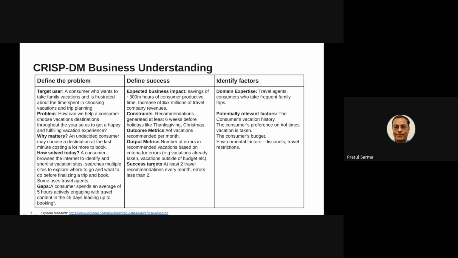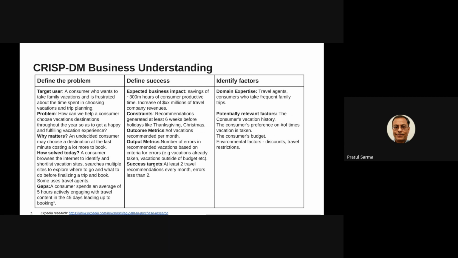The expected business impact will be billions of hours of consumer productive time annually, and also for the travel industry to increase sales by millions of dollars. For the system, the constraint that we put is that the recommendations should be generated at least 6 weeks before major holidays like Thanksgiving or Christmas so that the consumer gets enough time for booking.